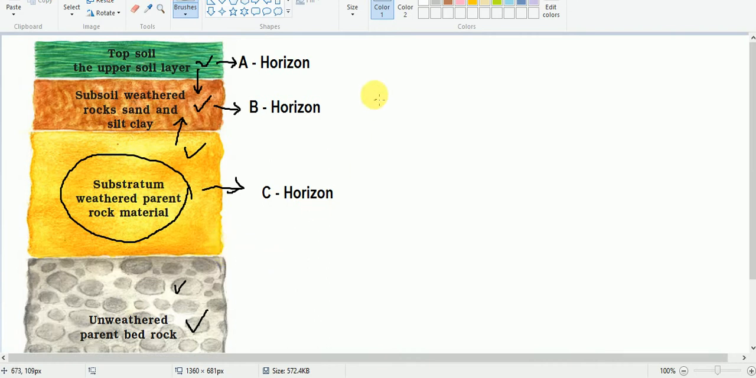So in this way we have three important layers in a soil profile. We call them the A horizon, B horizon and C horizon. In some other books you may find the topmost layer is the O horizon, next you'll find the A horizon, then the B horizon, and the next you'll find the C horizon.